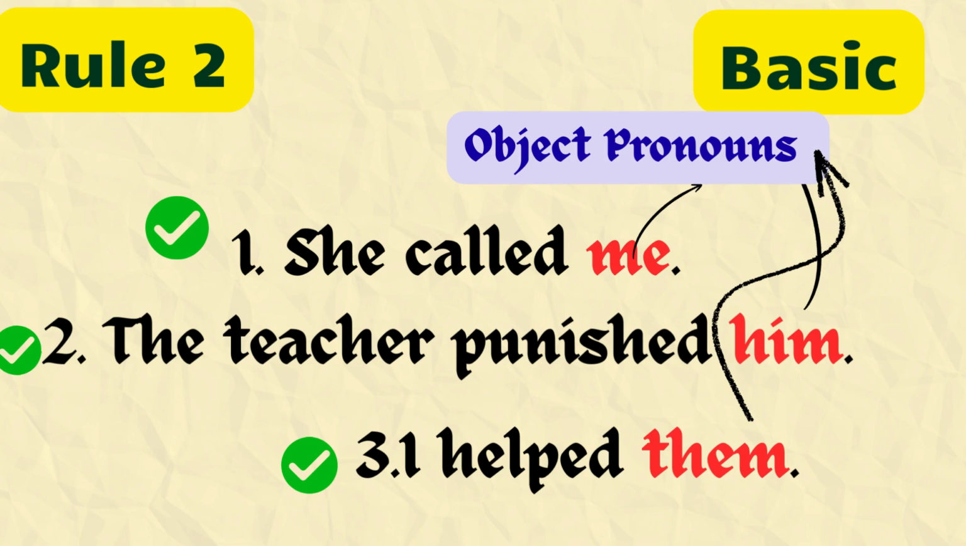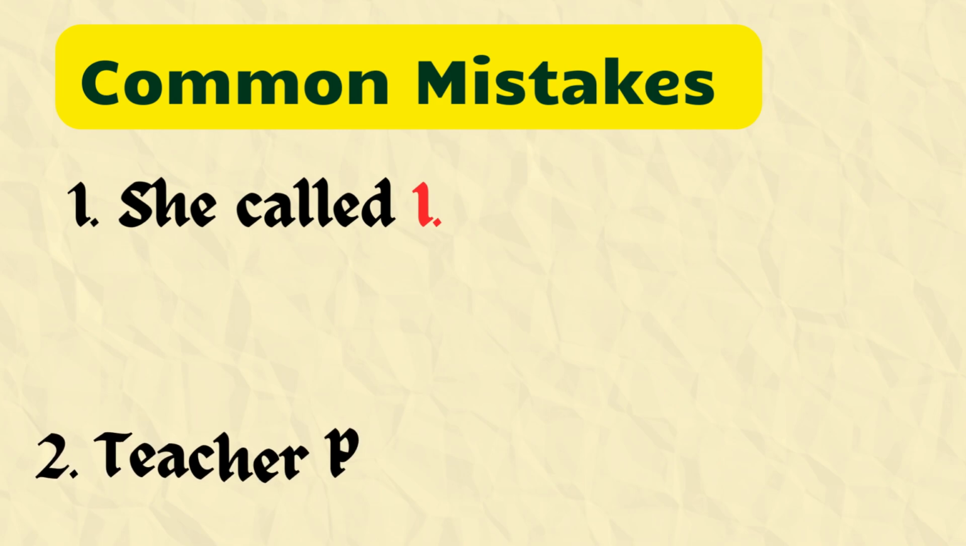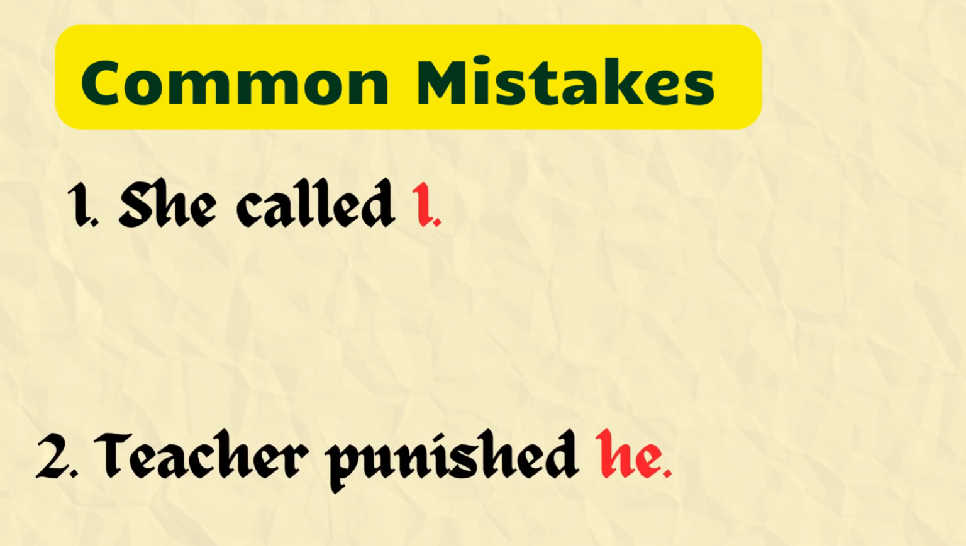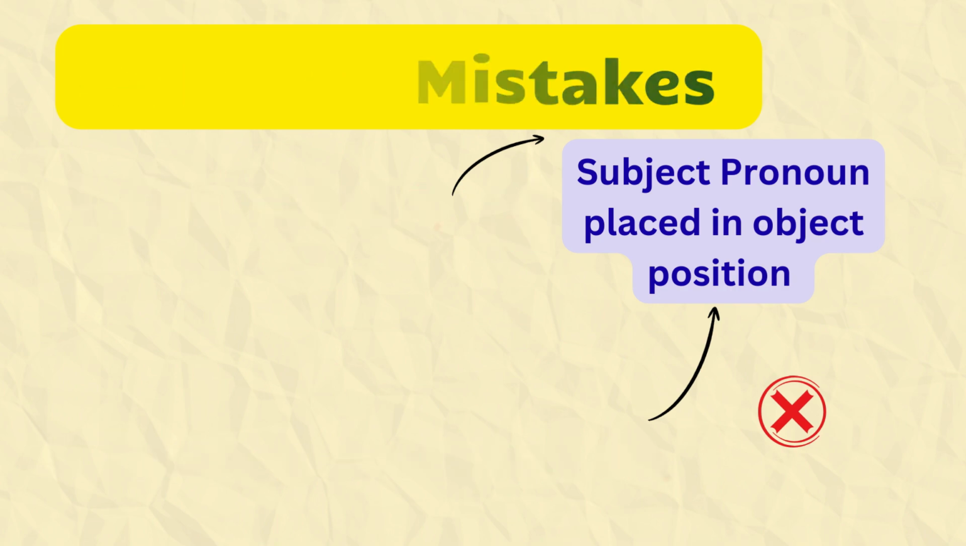Okay, let's see some common mistakes. "She called I." "The teacher punished he." Are these sentences correct? No, because I and he are subject pronouns and they are wrongly used in the object position. Always remember that a subject pronoun cannot be used as an object.